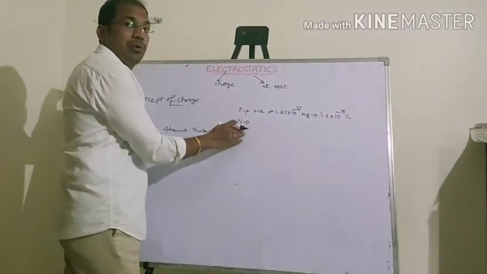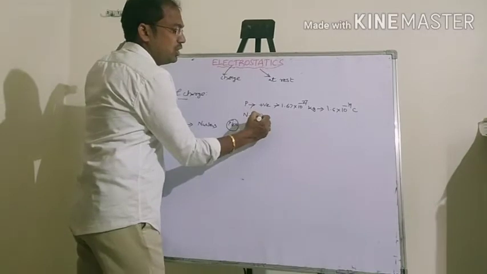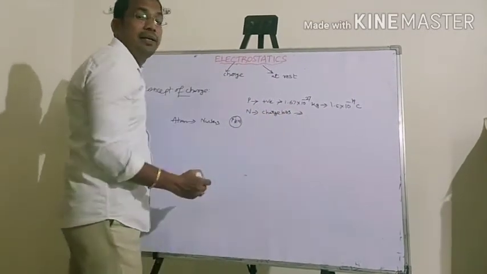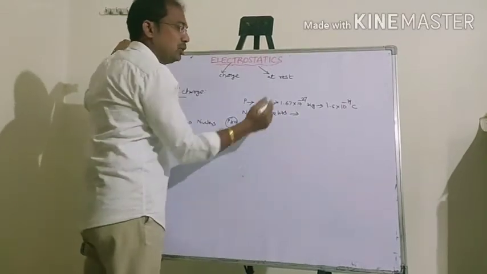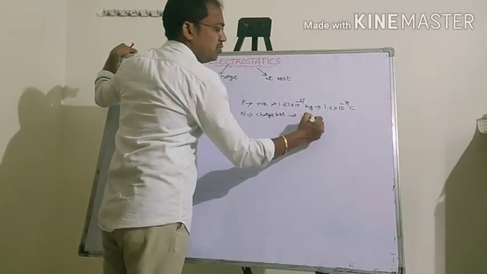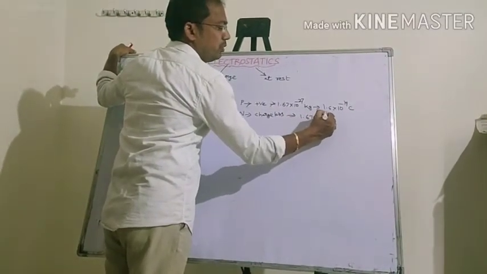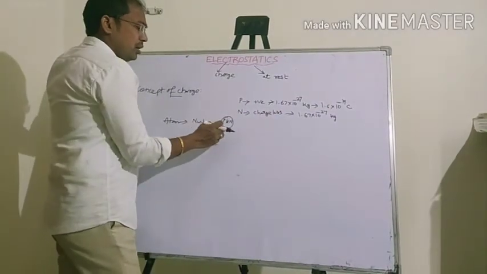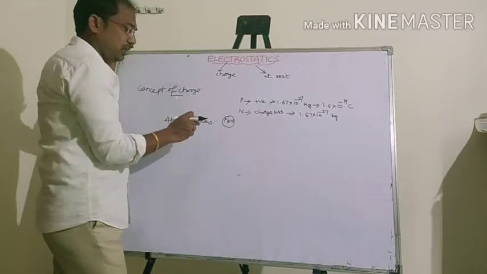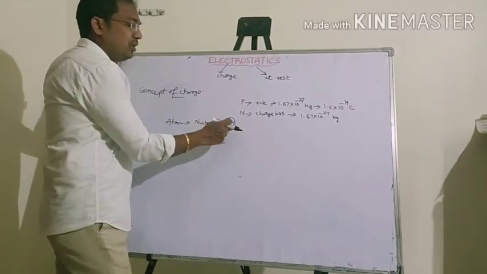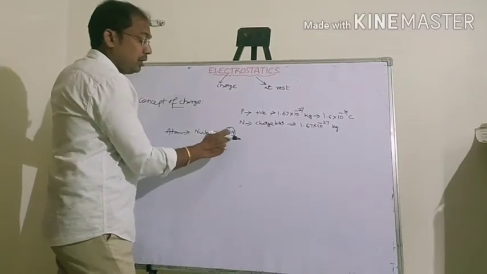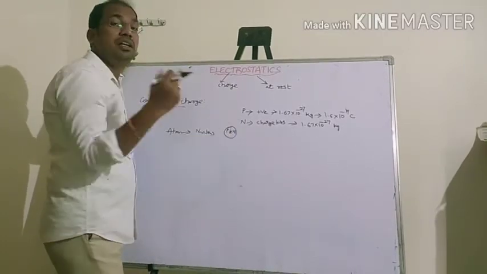Coming to the neutron, it is a chargeless particle, and its mass is the same as the proton, that is 1.67 into 10 power minus 27 kg. The electrons revolve around the nucleus in different orbits.